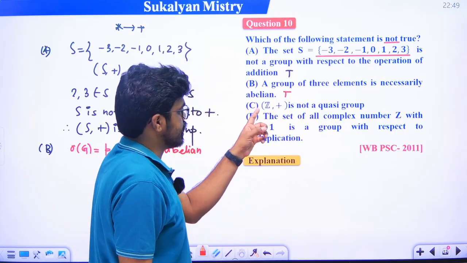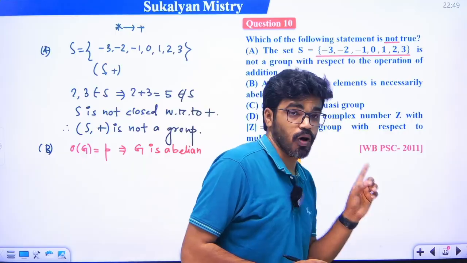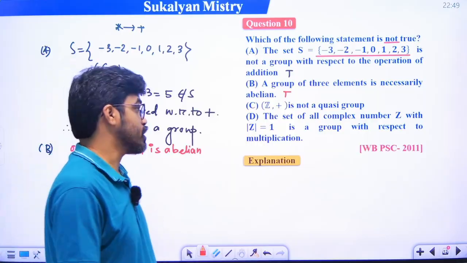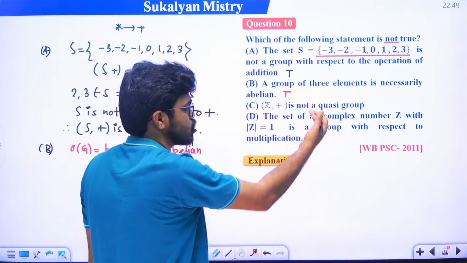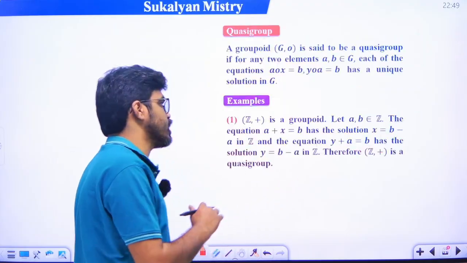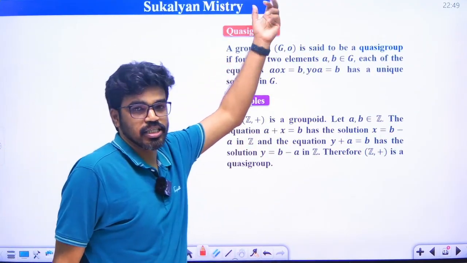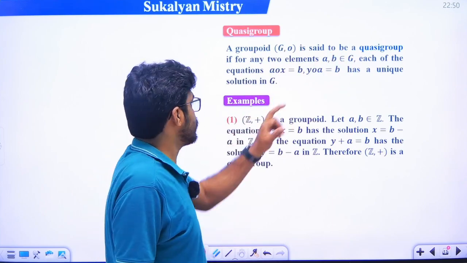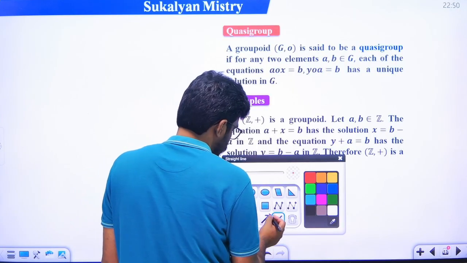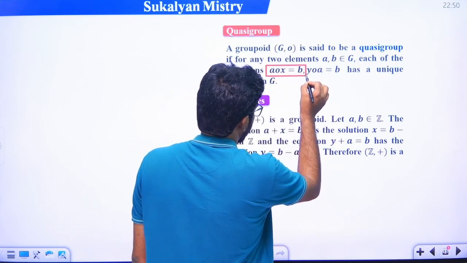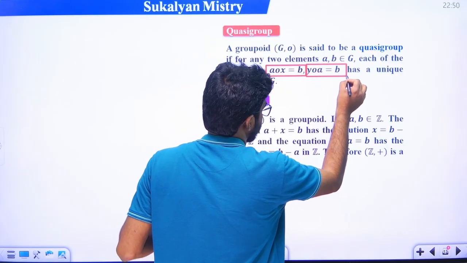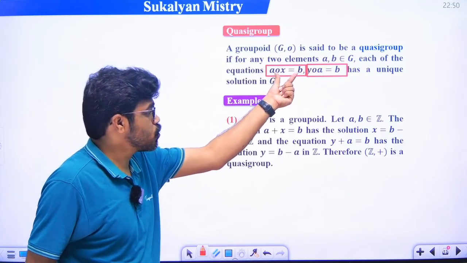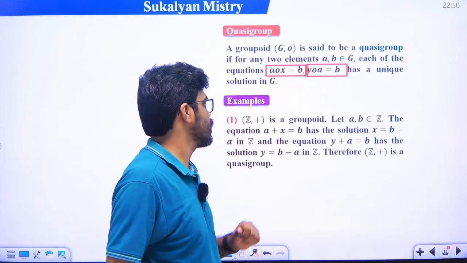Okay, Z comma plus is not a quasi group. Z comma plus is not a quasi group, but we know that Z comma plus is a quasi group. What is the definition of quasi group? Just see the definition of quasi group. A groupoid G comma O is said to be a quasi group if for any 2 elements A, B belonging to G, each of the equations A composition X is equal to B and Y composition A is equal to B has a unique solution.